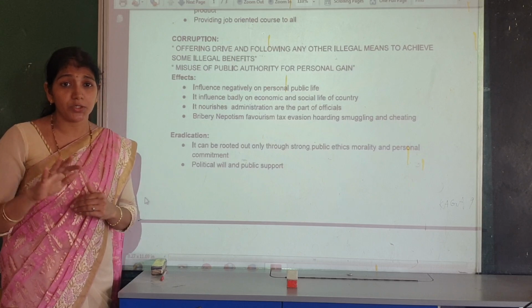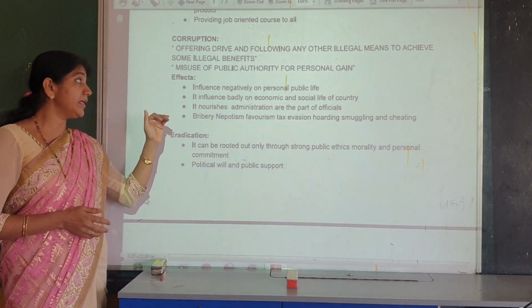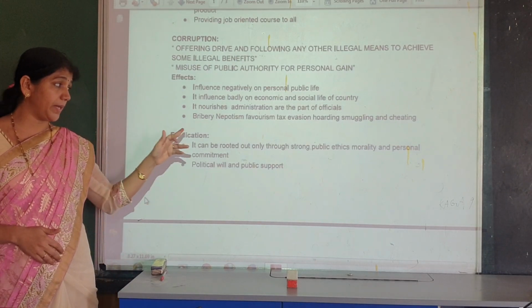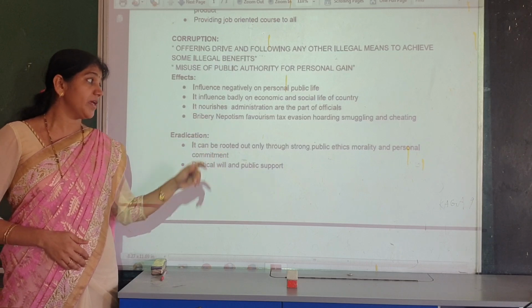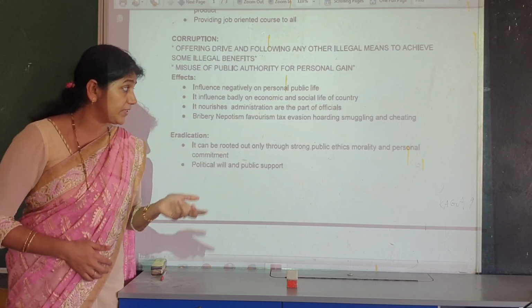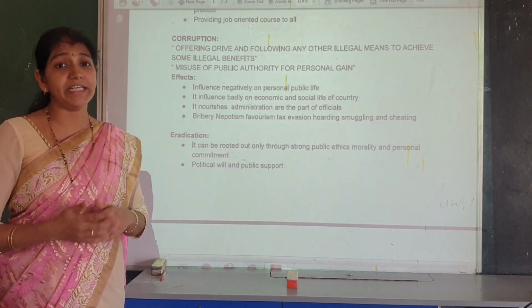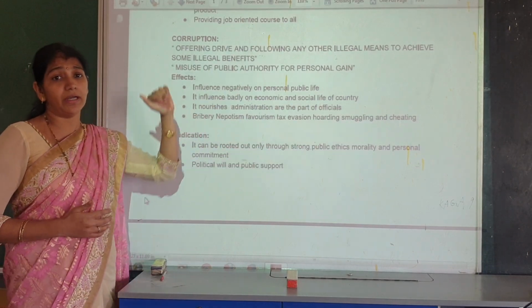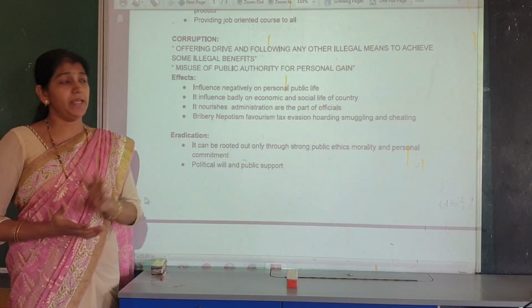It should be that the country becomes corrupt. It also affects bribery, nepotism, favoritism, tax evasion, smuggling and cheating. All these are also problems that come from corruption.